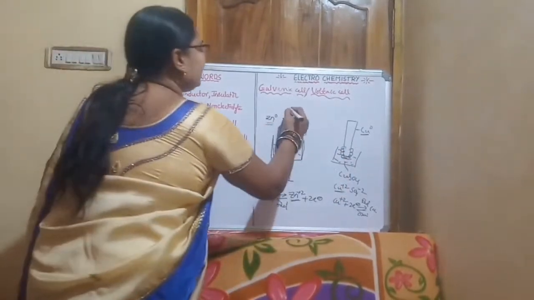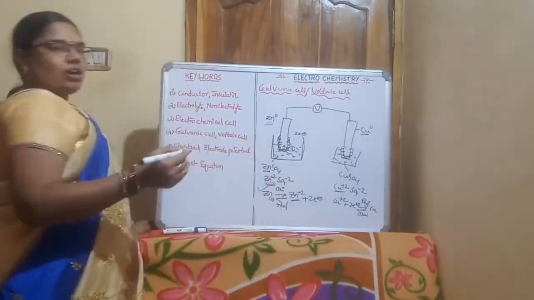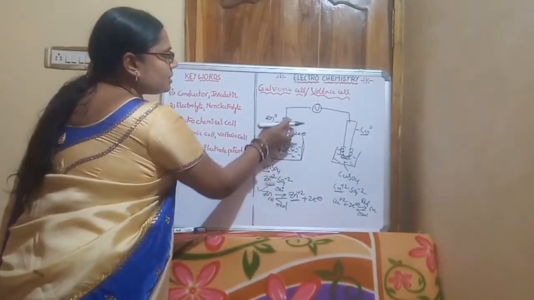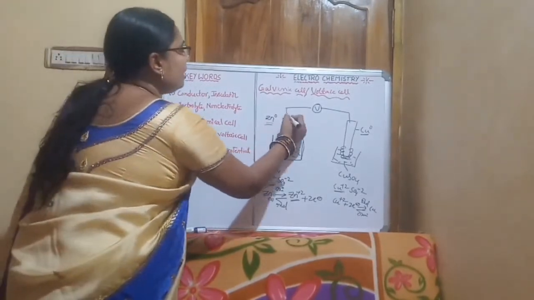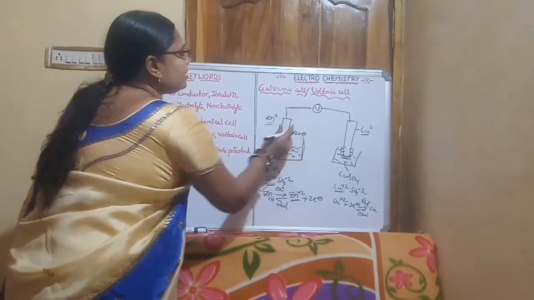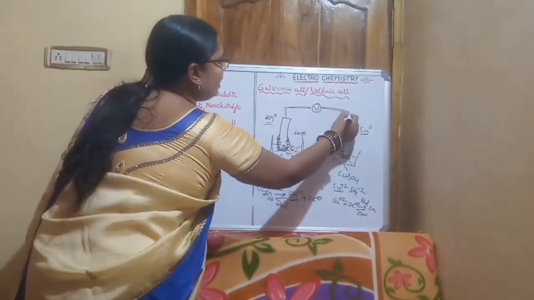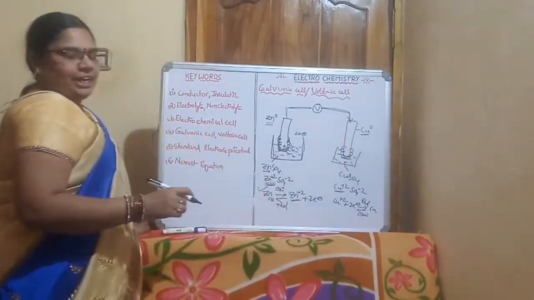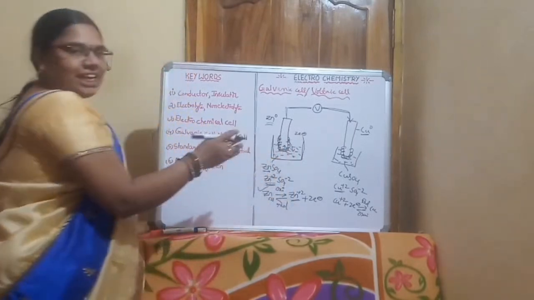What will happen when it is connected through the voltmeter? The zinc rod loses 2 electrons continuously, and the electrons travel from the zinc rod to the copper rod. Only the oxidation takes place here.